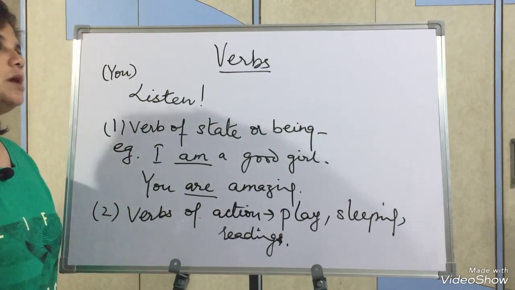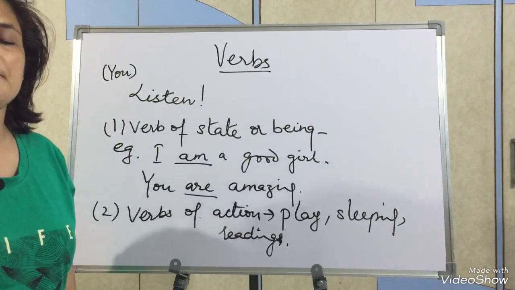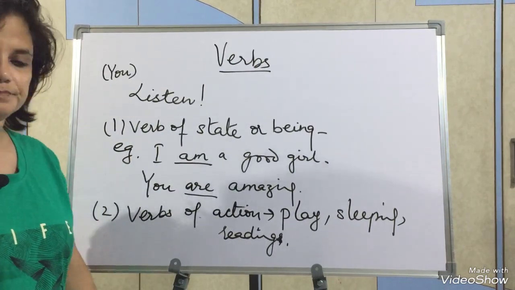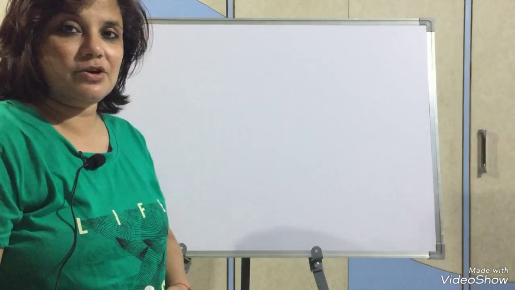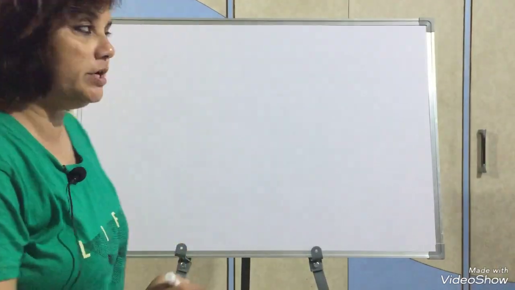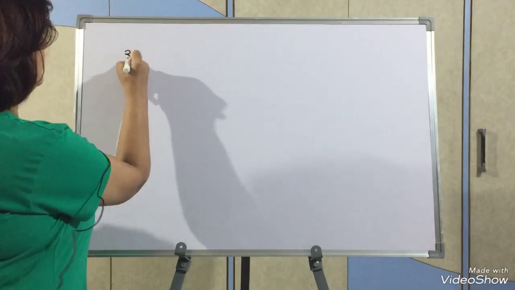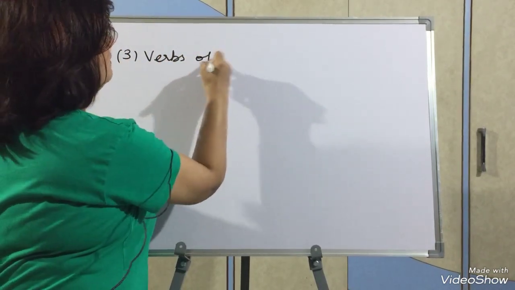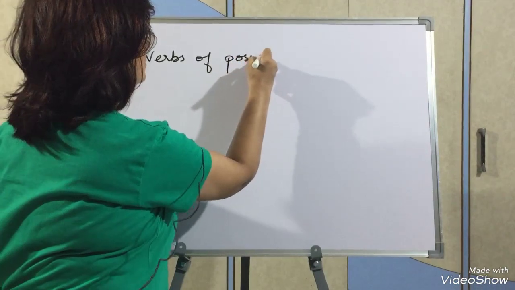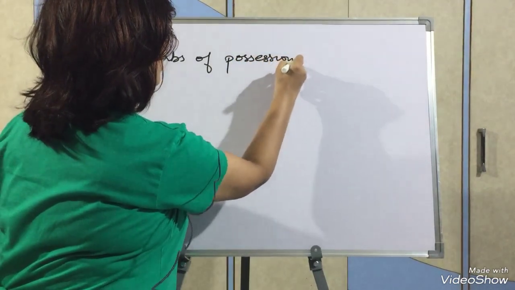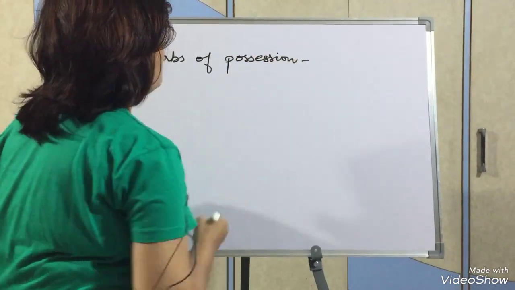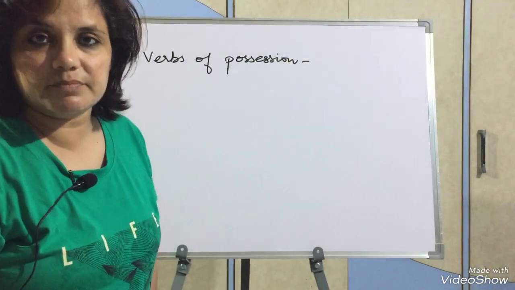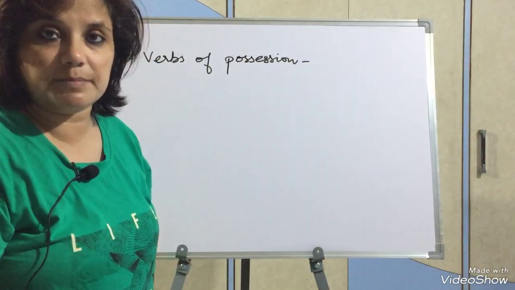Third type of verbs are verbs of possession. So the third kind is verbs of possession. Now what do they mean? Verb of possession means you possess something or somebody else possesses something.